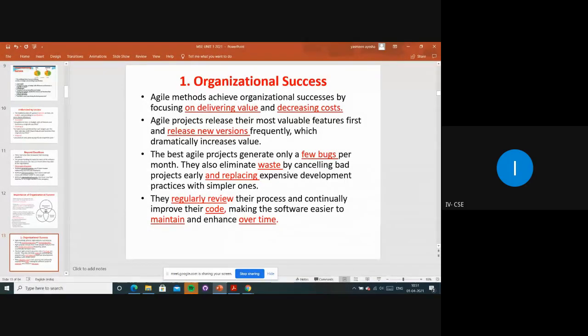Means a product has to be a success, how it is getting the brand name, how they are achieving the success and profits in time, means they will be following some agile methods. Based upon that, they are satisfying the customers, releasing the new versions, whatever the problems are getting.